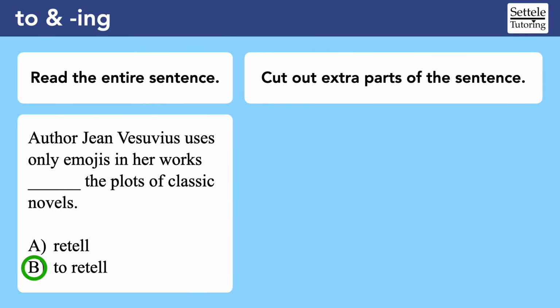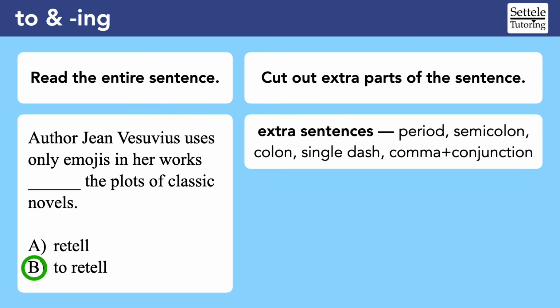In my experience, cutting the sentence too short is the main reason why students get the to and ing questions wrong. However, we often need to cut the sentence down so that we can hear the structure better. Try using this hierarchy so that you don't lose out on parts that are essential. First, get rid of any extra sentences.